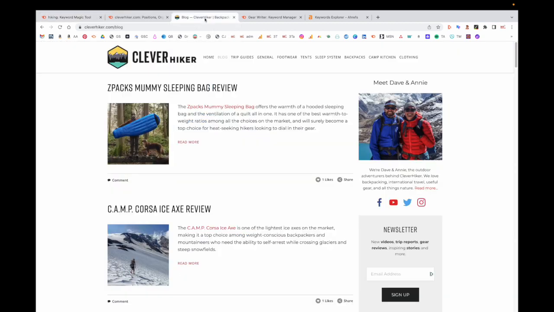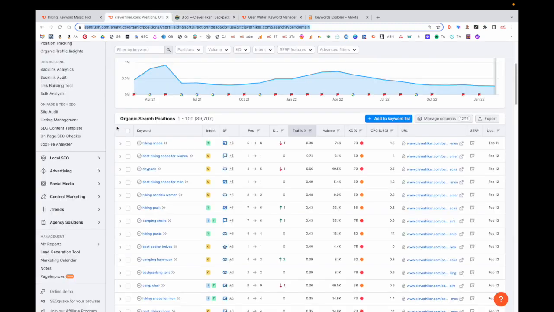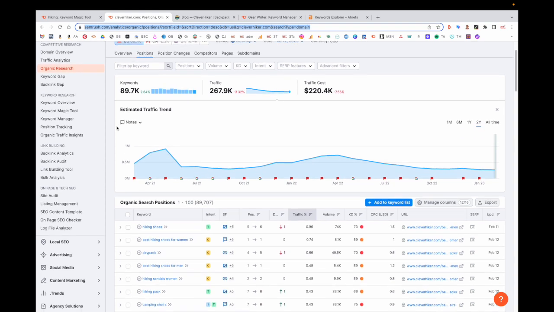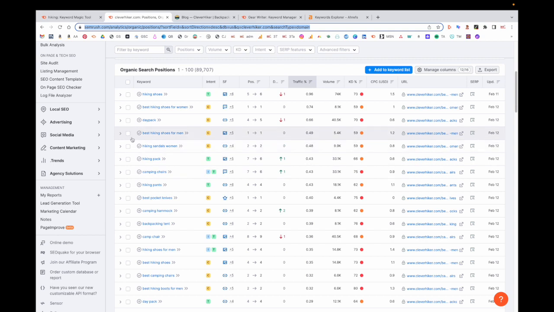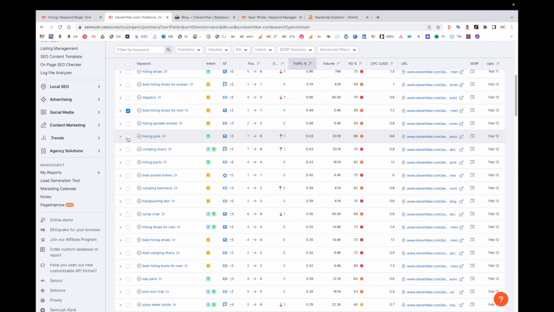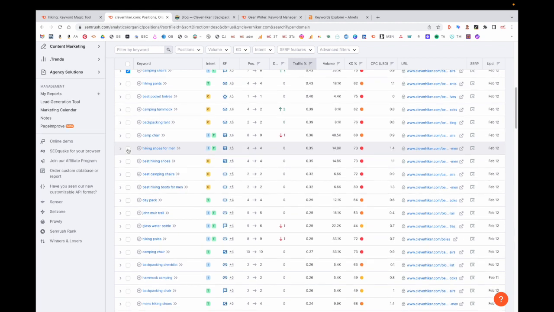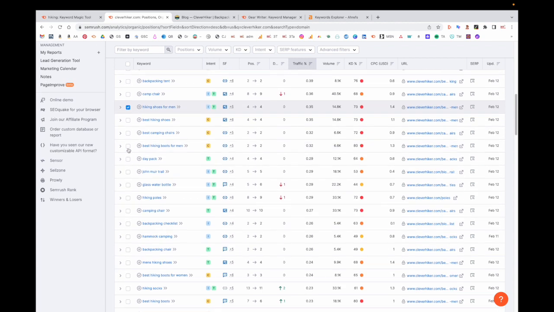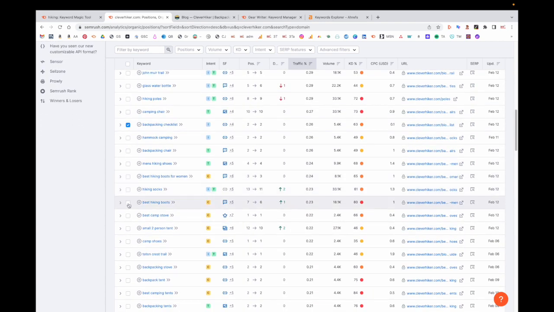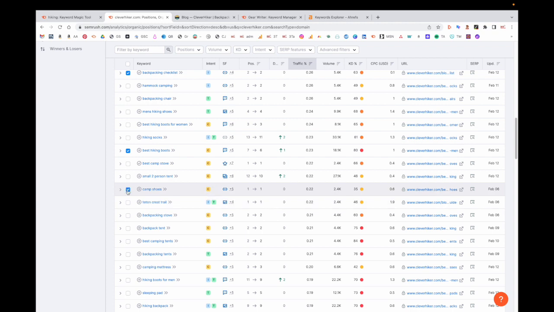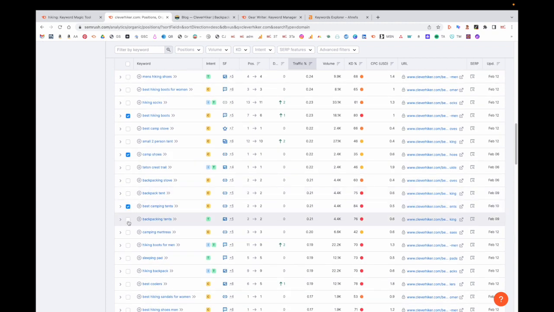Another way to get ideas into your keyword list is to leverage your competition. So in this, again, fictitious example, I'm using a real site, Clever Hiker, great gear reviews here, but I can copy their URL, put it into SEMrush, and see what they're ranking on. So here, I've sorted by traffic. I can see they're also ranking on, let's see, best hiking shoes for men, camping chairs. Let's see, there's another permutation, hiking shoes for men, maybe day pack, a backpacking checklist, that's a great one, best hiking boots, camp shoes, best hiking tents, backpacking tents, camping mattresses, so lots of good ideas here.